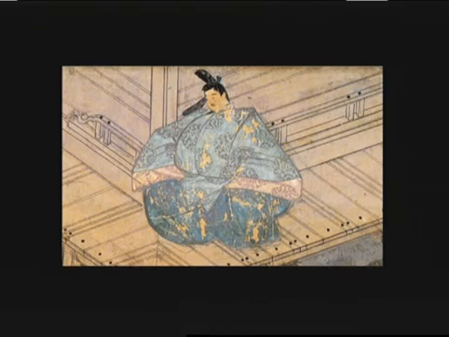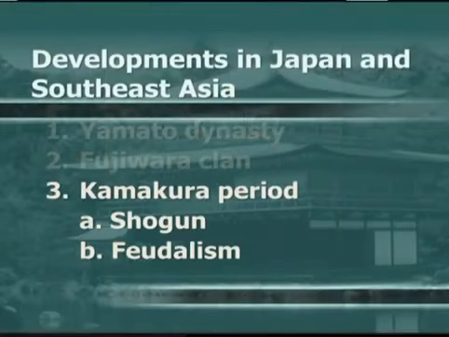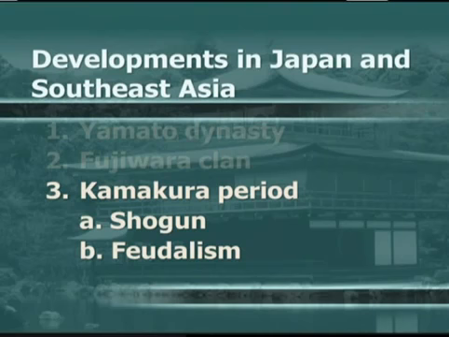Eventually, though, the Fujiwara lost control of the regency. In 1192, the Fujiwara lost power and Yoritomo, a leader of the Minamoto clan, took power. He ruled from Kamakura, which was where the term Kamakura period came from. Now, Yoritomo was given the title shogun from the emperor. Now, the title shogun meant great general. Japan became more of a warrior state with constant fighting between the clans.